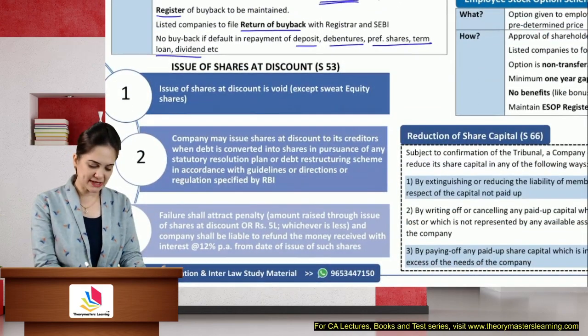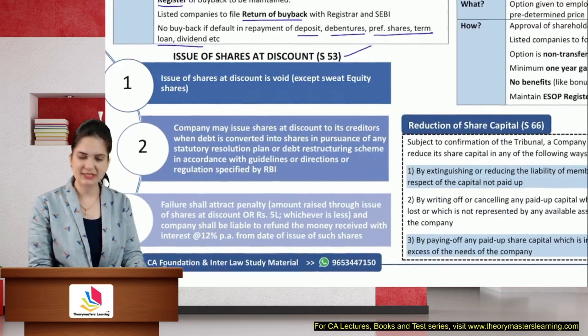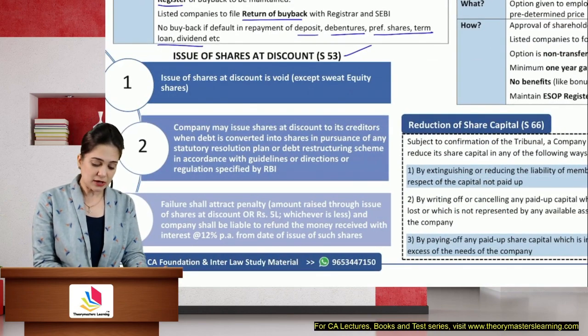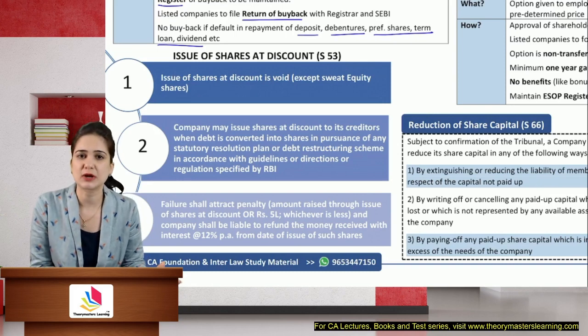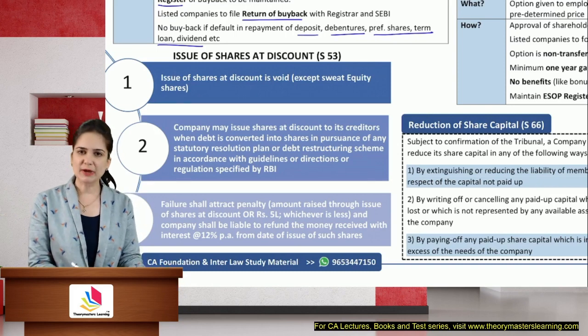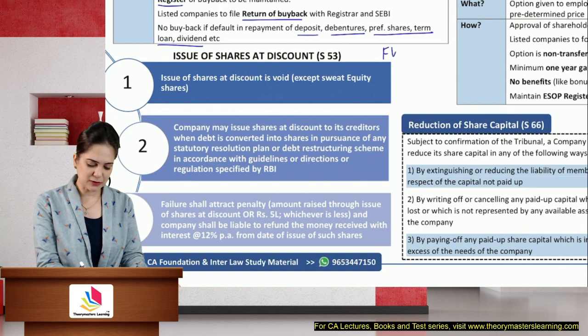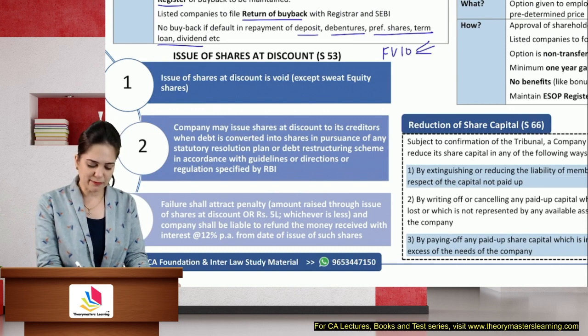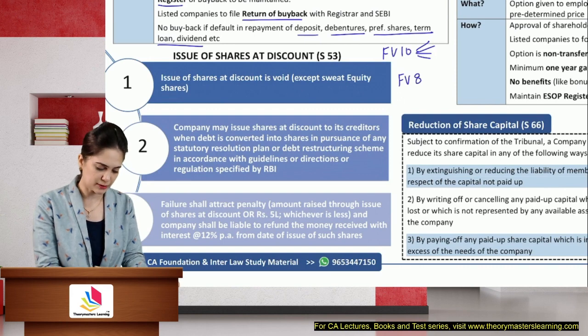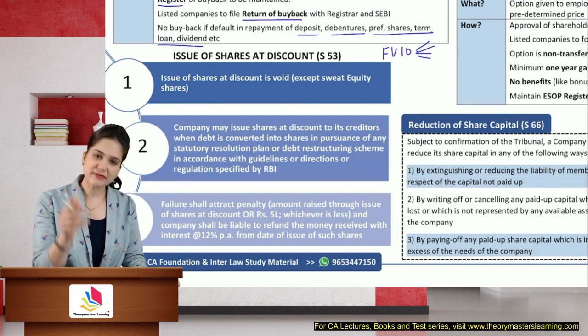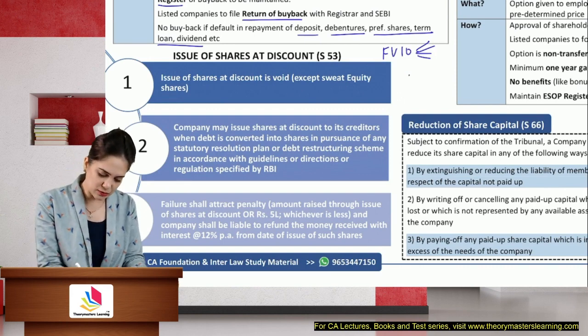What about issue of shares at discount? Can we issue shares at discount? No. Why no? Earlier, the Companies Act 1956 allowed you to issue shares at discount. Why is it not allowed under the 2013 Act? That is because if I have shares of face value 10, and there are many people who have bought at this value, but now I am issuing face value 10 shares at discount. I am issuing them at 8 rupees.